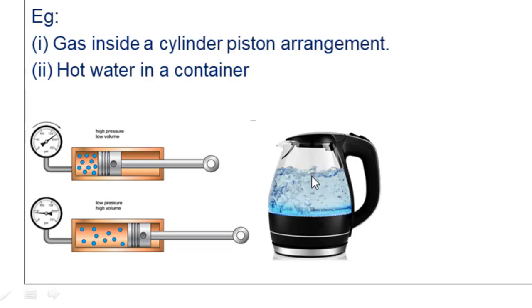So after a certain time period, what will happen? The temperature will decrease from 60 degrees C. That means from the system to the surrounding, there is energy transfer occurring because of the fall in temperature as the heat transfer occurs, but there is no transfer of mass. So this is an example of a closed system. In a closed system, we will not have any mass transfer, but we will have only energy transfer.